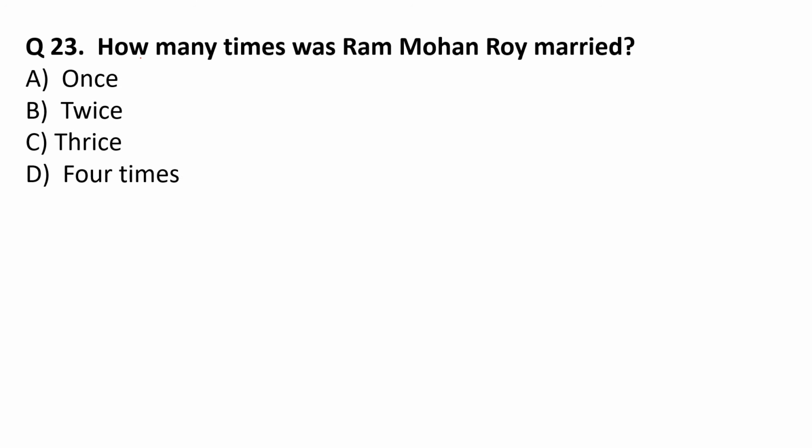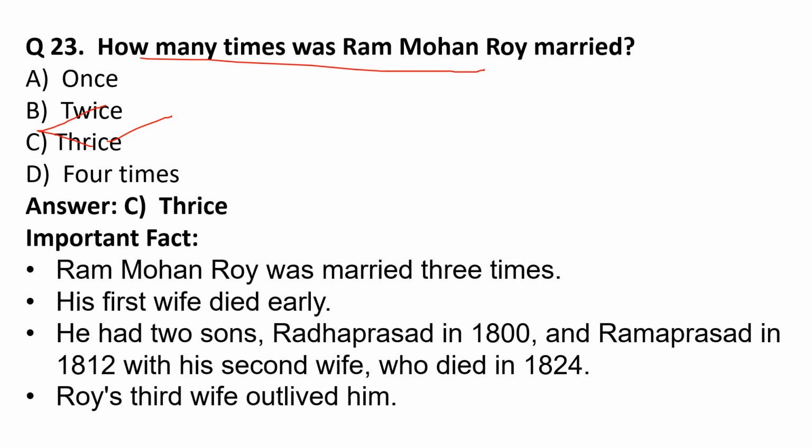How many times was Ram Mohan Roy married? Options are once, twice, thrice, four times. The correct option is option C, thrice. Ram Mohan Roy was married three times. His first wife died early. He had two sons, Radha Prasad in 1800 and Rama Prasad in 1812, with his second wife, who died in 1824. Roy's third wife outlived him.